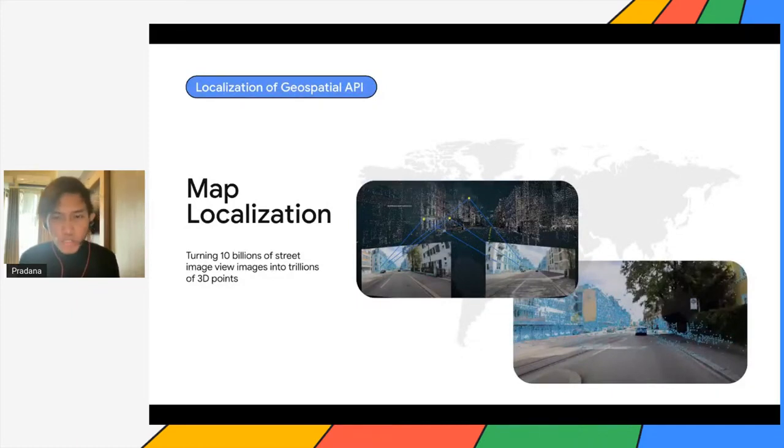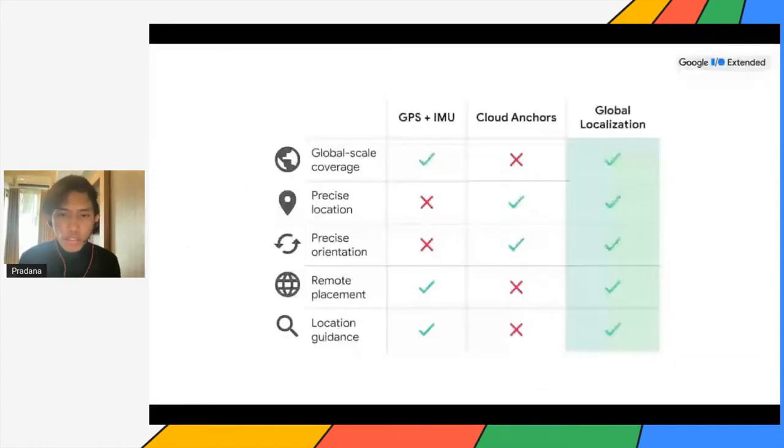So in terms of GPS, Google in this API also provides a more accurate position based on the image that has been tracked from the user. As you can see from this point, global localization has a lot of benefits in many aspects, starting from global scale coverage, precise location, precise orientation, remote placement, and location guidance. And as you can see, compared to usual GPS, or maybe AR Cloud Anchors, global localization has perfect performance in everything. So I think this is really a great improvement that we can try.